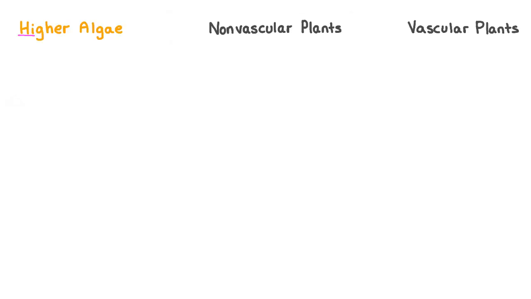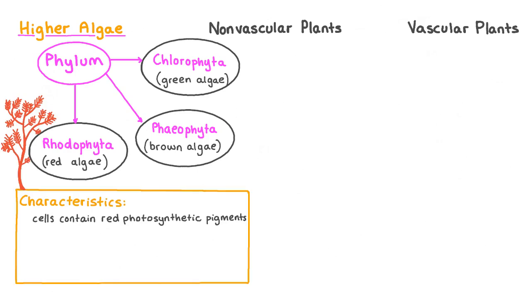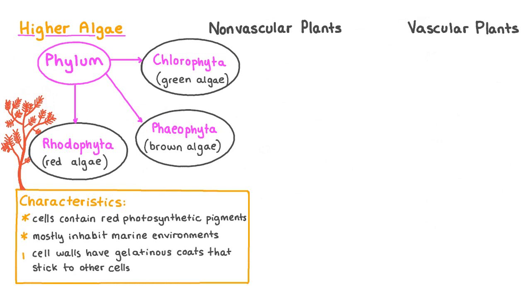Higher algae are photosynthetic organisms that inhabit aquatic environments. Phyla that are considered higher algae include Rhodophyta, Phaeophyta, and Chlorophyta. Rhodophyta are more commonly known as red algae because their cells contain red photosynthetic pigments and therefore appear red. They mostly inhabit marine environments, and their cell walls have gelatinous coats that stick to other cells. An example organism of a red algae is Polysiphonia.